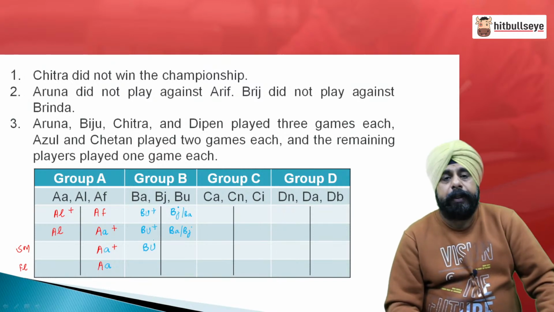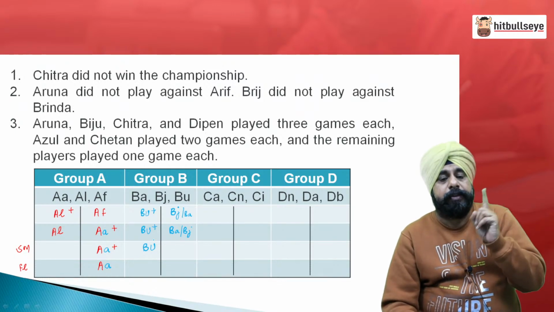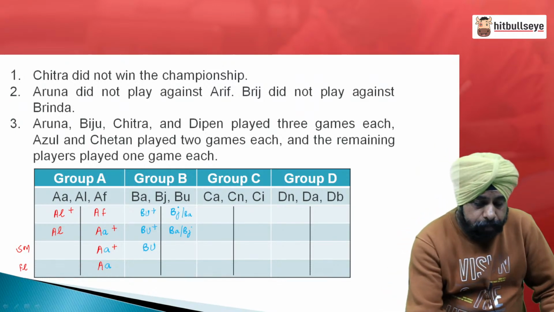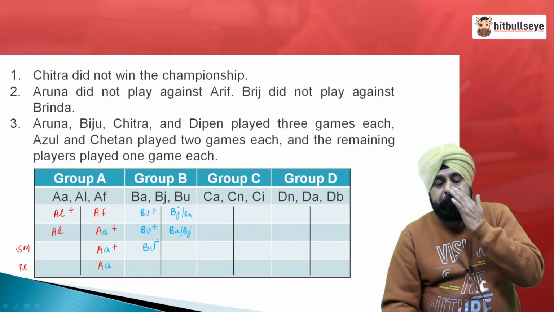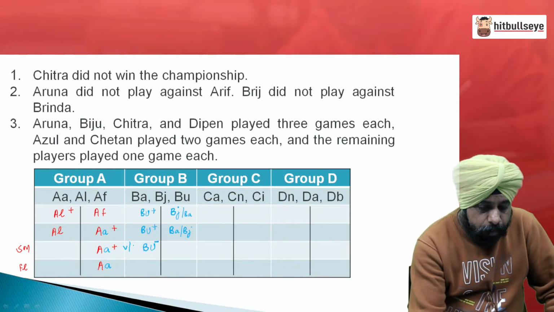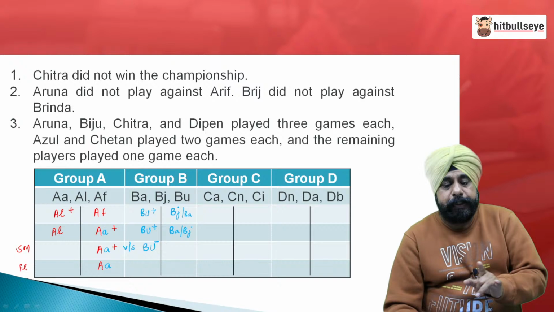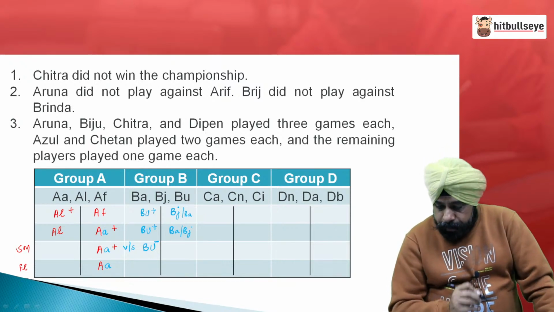But very importantly, as BU has played 3 games only and this is his 3rd game, he must have lost it. He is not playing the finals. And he has to play with Aruna, very clearly stated. So that means Aruna wins from this and reaches the finals and Biju is out. Now, let us go to the 3rd one.